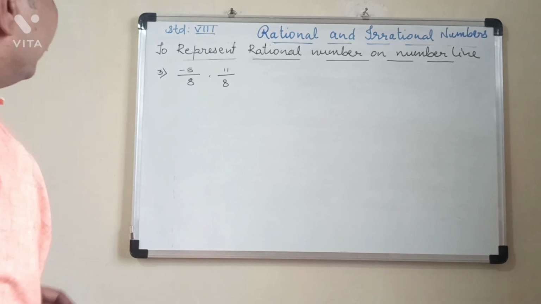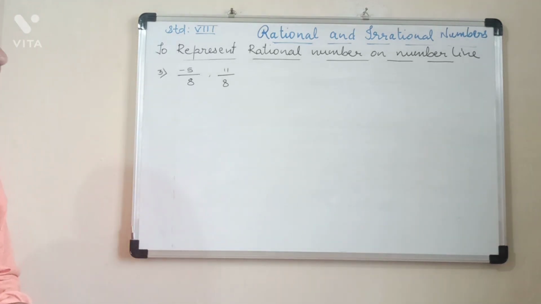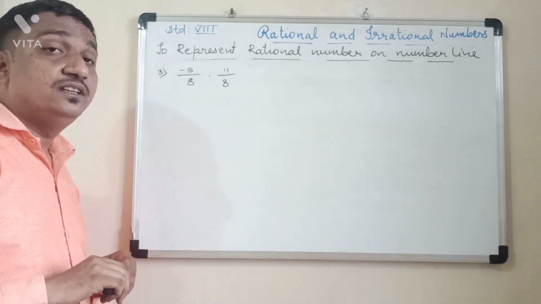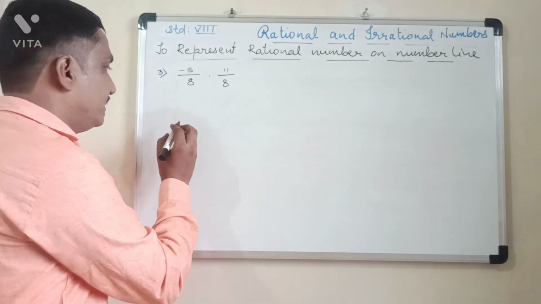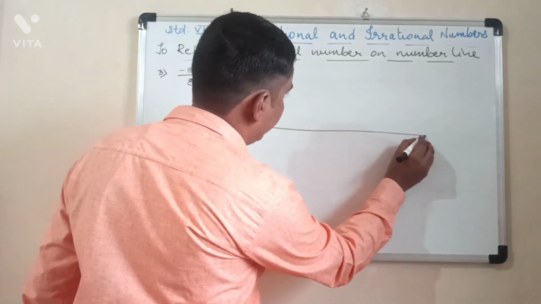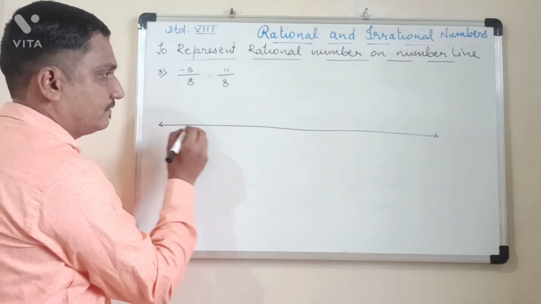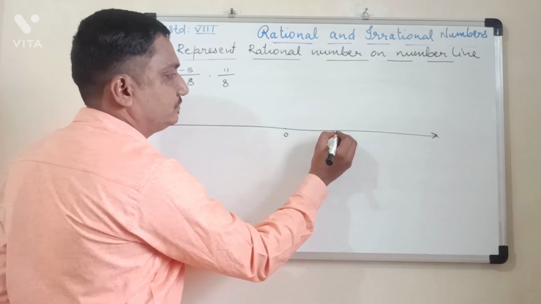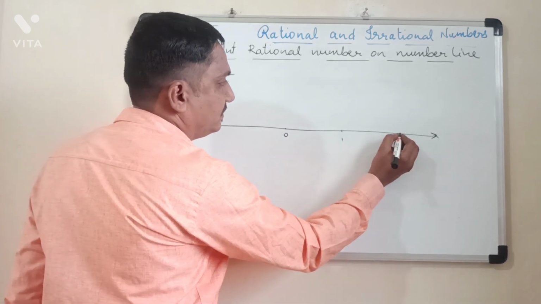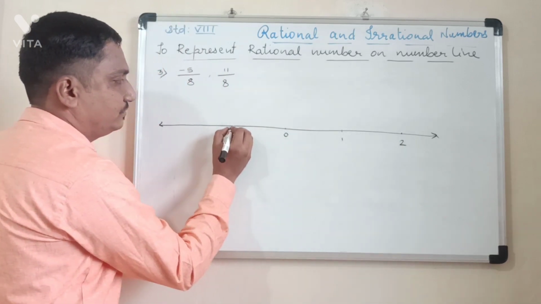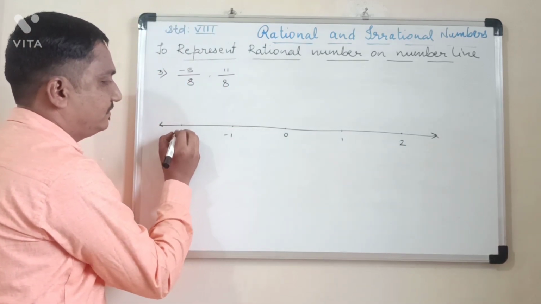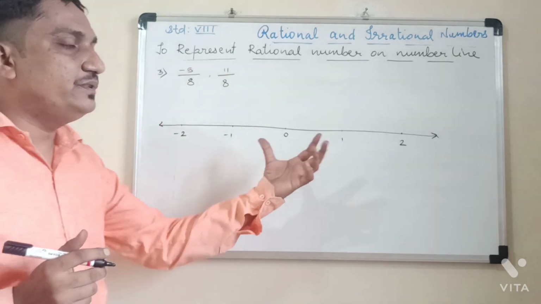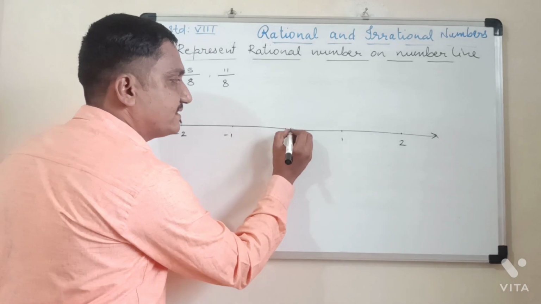Third example, minus 5 upon 8 and 11 upon 8. Both are rational numbers and this we have to represent on number line. So first we will draw a number line. Zero, 1, 2, minus 1, minus 2. So 8 is the denominator, so each unit you are going to divide into 8 equal parts.